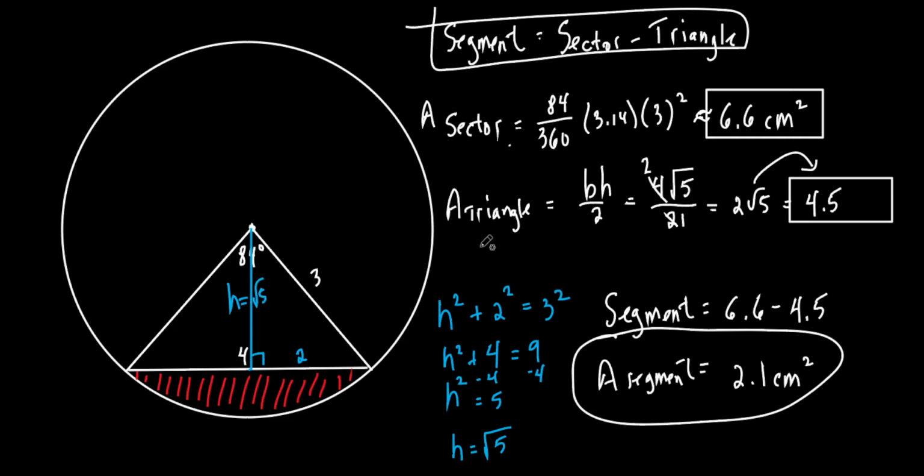Why did you need the height? Because you've got to find the area of the triangle. So the area of the triangle is the base times the height over 2, 4 times the square root of 5 over 2. Throw that into a calculator, you get 4.5 approximately. And now, that was the hardest part right there, to find the area of that triangle. Once you do that, you just take the sector minus the triangle, and you get 2.1, and you're done. So now, you just found the area of the stuff that's shaded in red. And there you go.